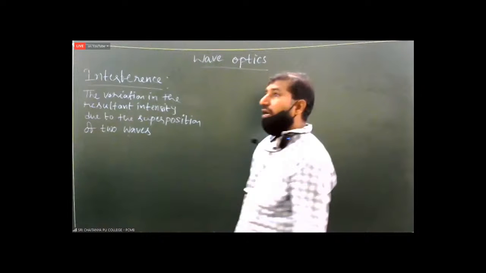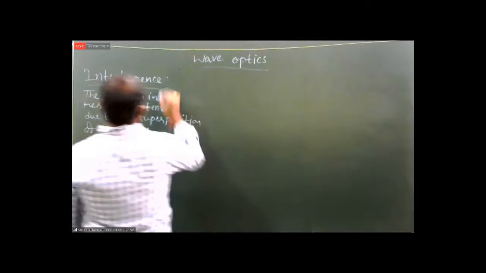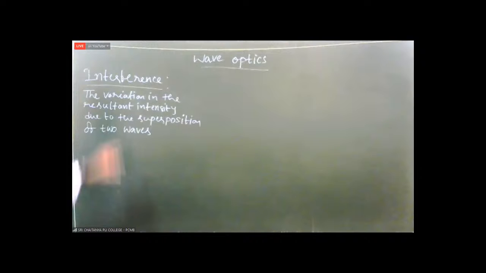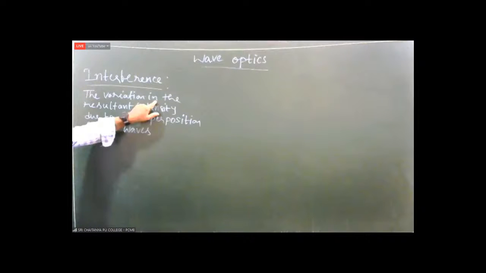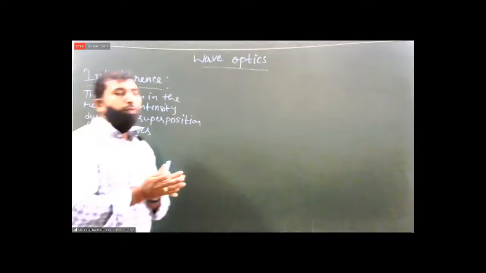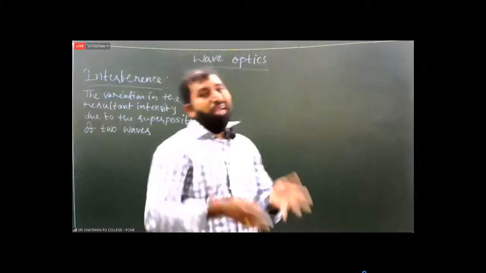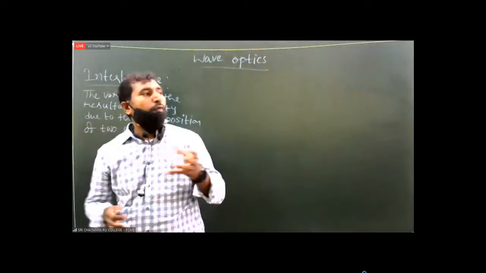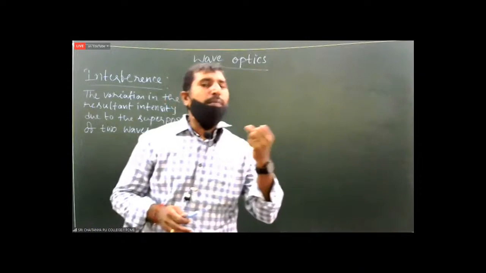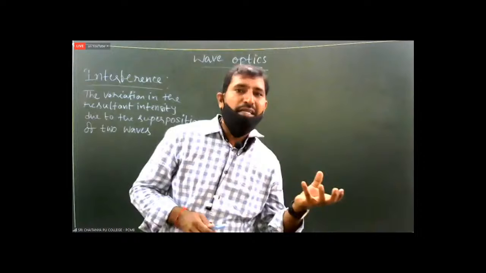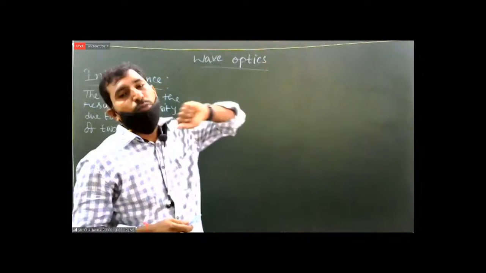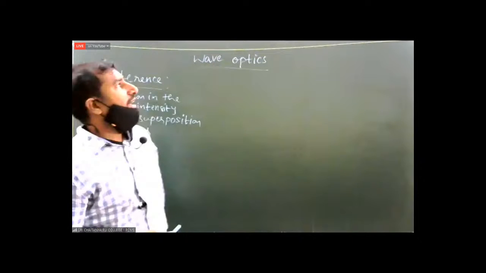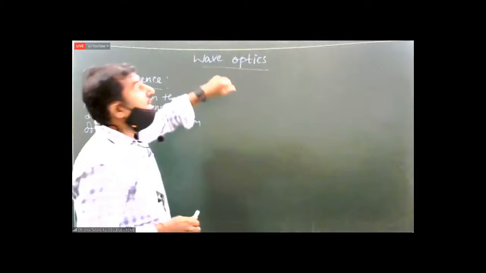Now, in this interference, variation in the resultant intensity, variation in the sense, at some points you will get maximum intensity, at some points you will get minimum intensity. Wherever you get the maximum intensity, their brightness is more. Wherever intensity is minimum, their darkness is there.